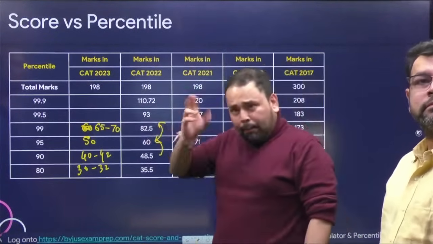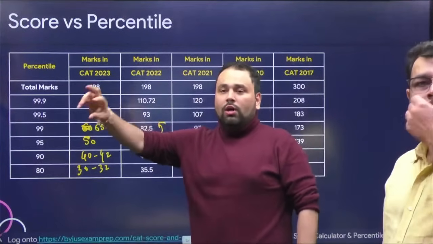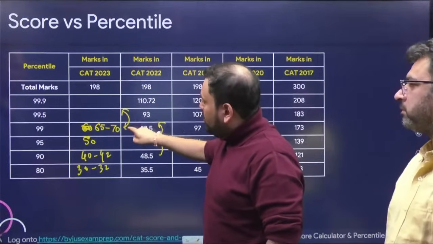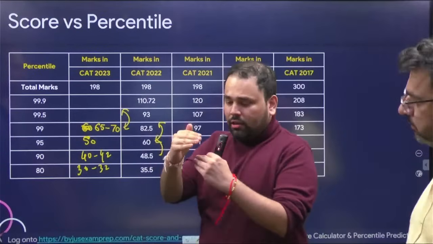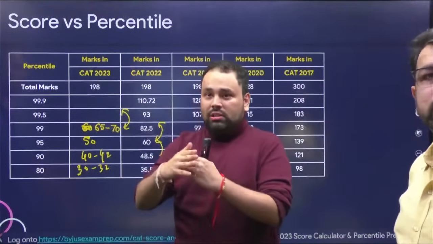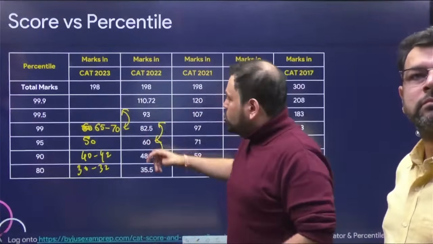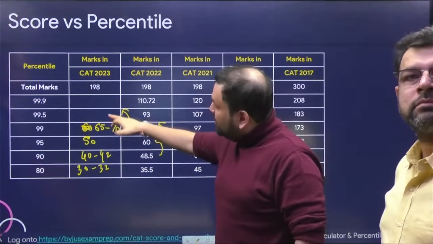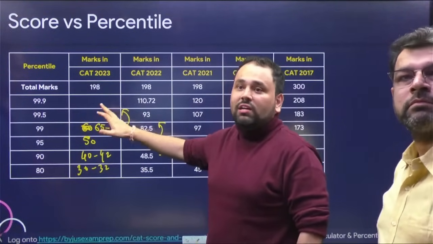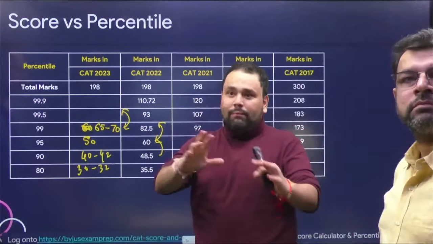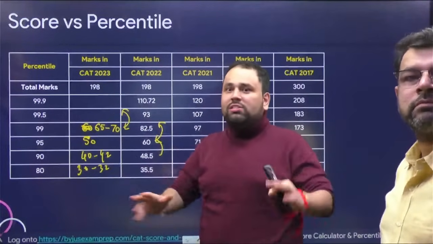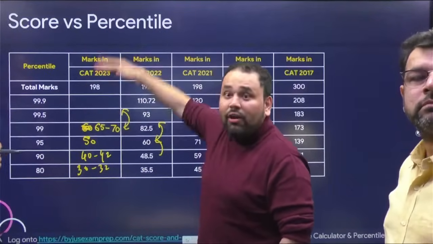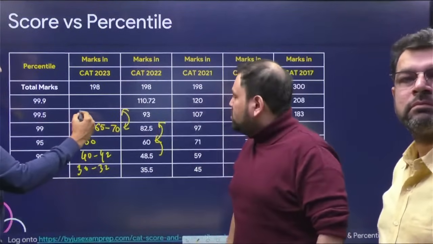Again, I state: there will be a few good students who will be here, and you will most probably see a jump here as well. The good students will suddenly start moving away from the crowd, the distance will suddenly start increasing, so don't be surprised if there is a jump here as well. This jump was only 7-8 marks here; this could be about 12-13 marks this year, because that's the name of the game. That's how we've understood what the paper was this year, that's our take on it. The good students will start moving ahead and away from the crowd now.